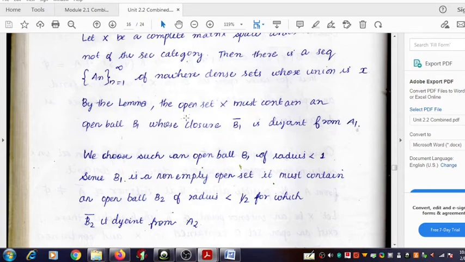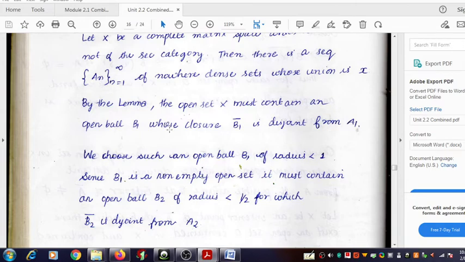In the first step we have obtained the open ball B1, and in the second step we have obtained the open ball B2. Then we are applying the lemma once again, going to the third step.